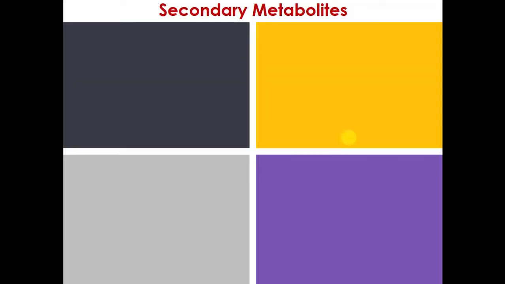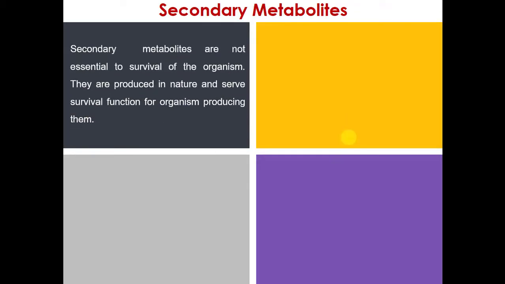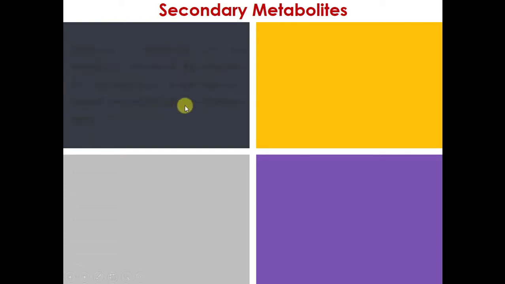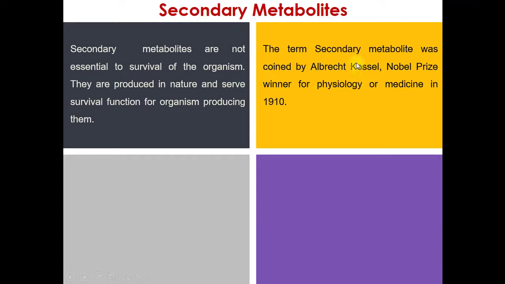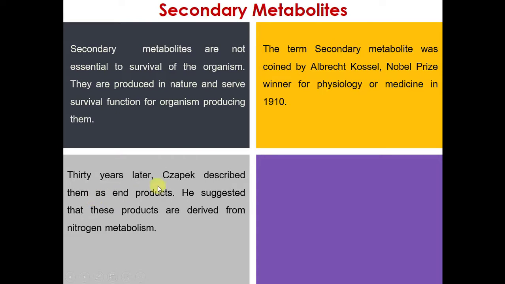Secondary metabolites are not essential to the survival of the organism like primary metabolites. They are produced in nature and serve survival functions for the organisms producing them. The term secondary metabolite was coined by Albrecht Kossel. He was a Nobel Prize winner for physiology or medicine. Thirty years later, Czapek described them as end products. He suggested that these products are derived from nitrogen metabolism.